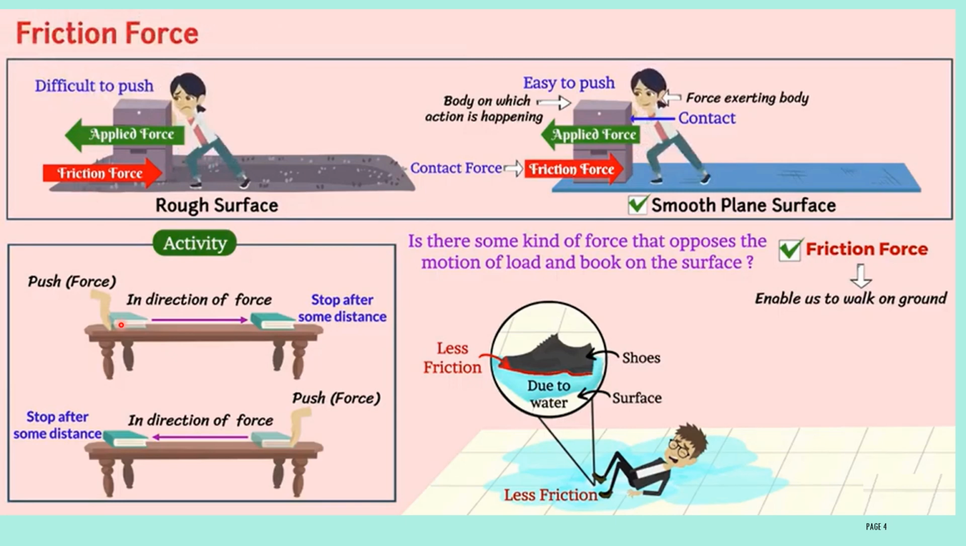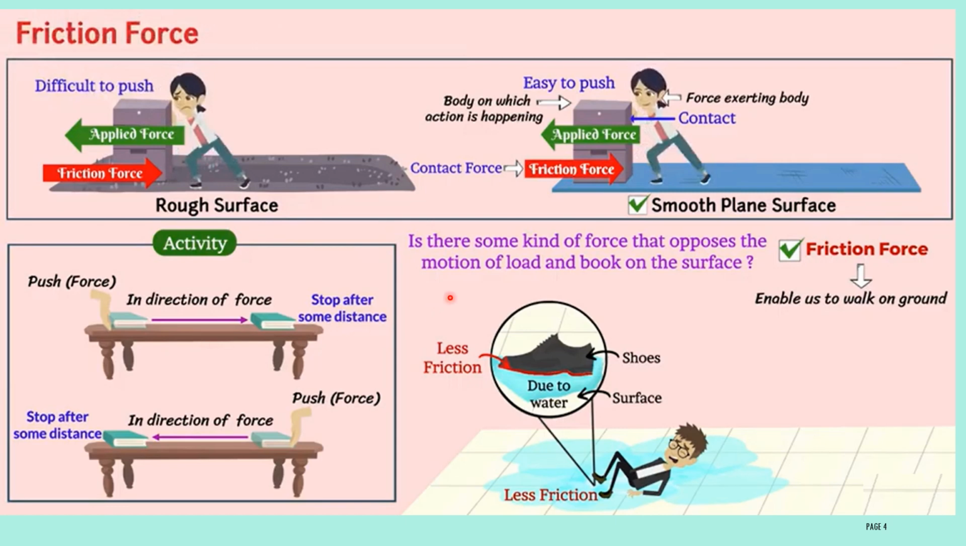Consider one more activity here. Keep one book on the table. Push the book. Then that book will travel some distance. Later it will stop. By pushing, you are applying a force on the book. Then the book will travel in the direction of the force, then stop after some distance. Why does it stop after some distance? Because of the frictional force. Frictional force is the opposing force. It acts in the opposite direction of the applied force, otherwise the opposite direction of the motion of the body.